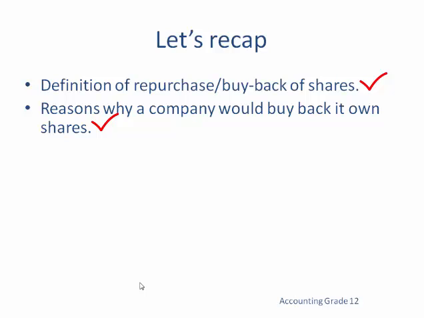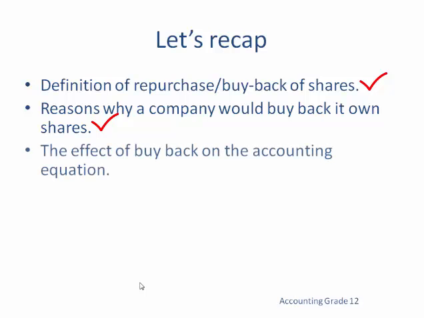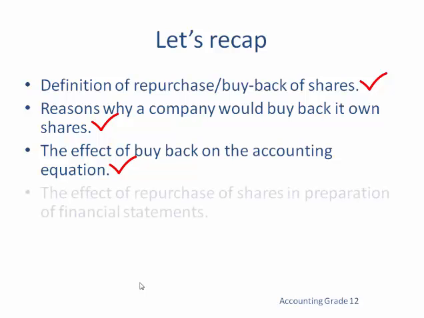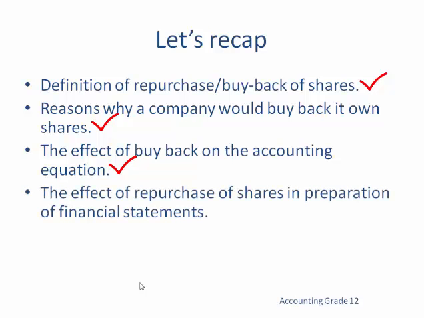Remember, we said directors may wish to adjust the debt equity ratio, or the heirs of a deceased estate might not wish to become shareholders. Number 3, we talked about the effect of buyback on the accounting equation. Remember the accounting equation? Assets is equal to owner's equity plus liabilities. And then next, we talked about the effect of repurchase of shares in preparation of financial statements. Here we talked about the effect of the repurchase of shares on the bank account, on the ordinary share capital account, and on retained income.